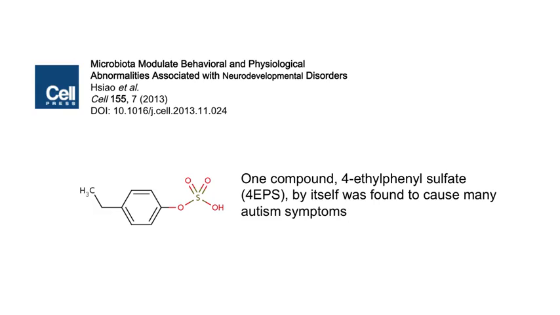Well, profiling by metabolomics, in other words, reading out all the metabolites that were in the gut of these mice, showed that one particular chemical, called 4-EPS, was at much higher abundance in the maternal immune activation mice, and much lower after restoration with the B. fragilis probiotic. What was really fascinating, though, was that administering that one chemical that had been identified, 4-EPS, to otherwise healthy infant mice could cause some of those same autism-like symptoms.